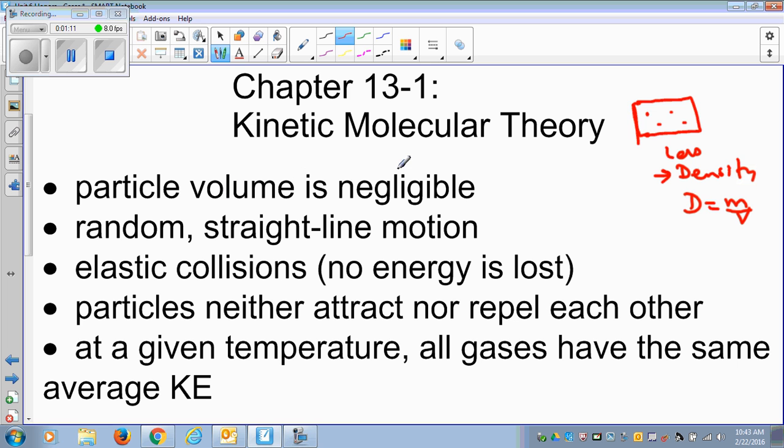Particle volume is negligible, which means you can simply ignore it. They are randomly moving in a straight line, meaning they go here, then go here. It doesn't go like this. Okay, that's what the straight line movement is. They move randomly, it can be anywhere, but it goes in a straight line. They're elastic, but what I'm explaining here is the kinetic molecular theory of gases. It is the theory of gases which is ideal gas.